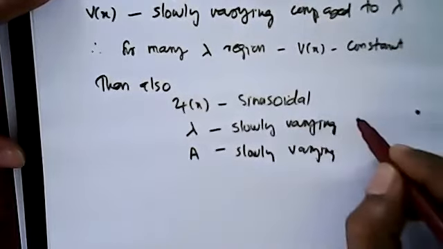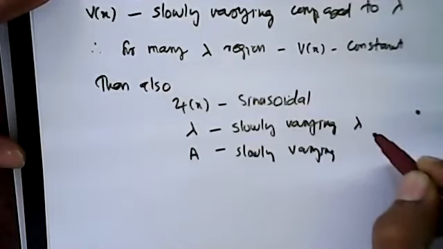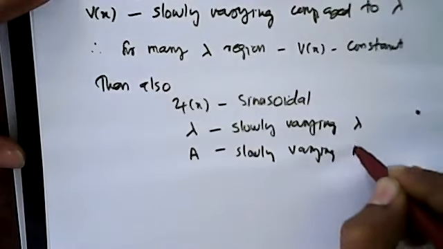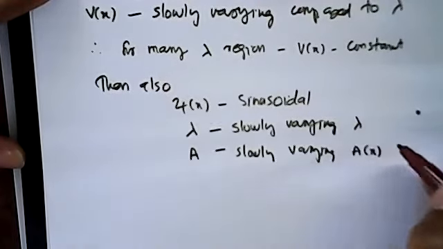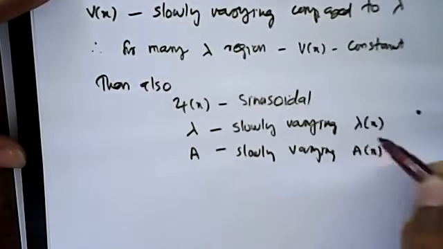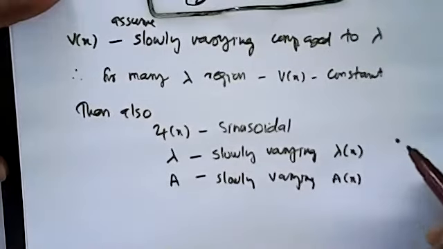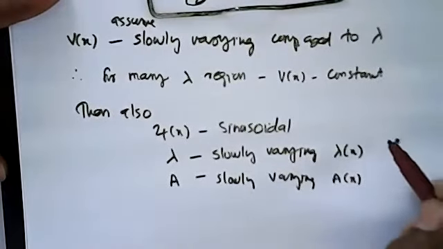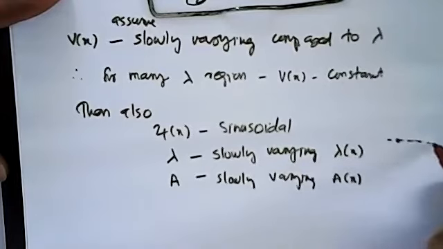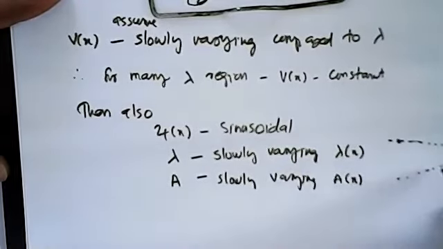So you can represent it: lambda is also a function of x, A is also a function of x. Lambda is varying. If you want, I can draw it like this. For many wavelengths, see, I have reduced the amplitude here.